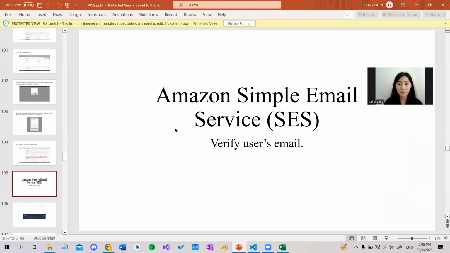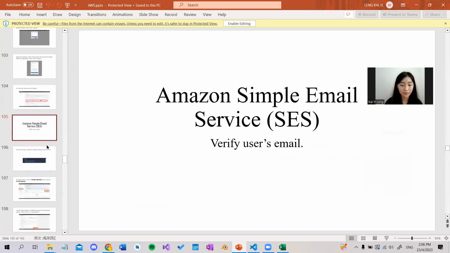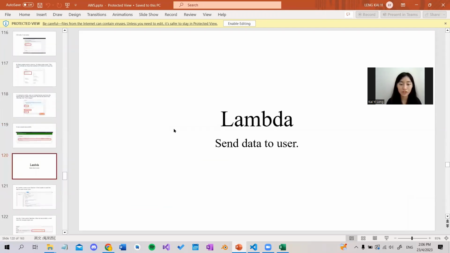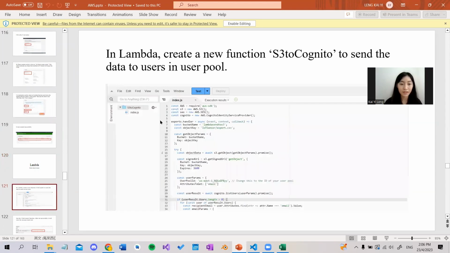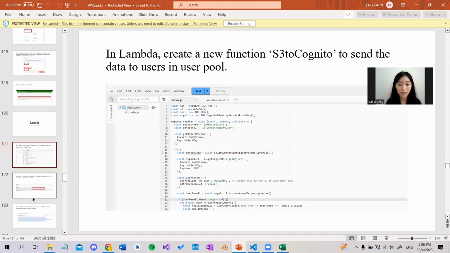Next, for the Amazon Simple Email Service, known as SES, which is used to verify the user email. Next, the Lambda is triggered and will send the data to the user. So we write the code in the Lambda to send the data to the user in the user pool. So the user in the user pool can get the data obtained from the IoT sensor.